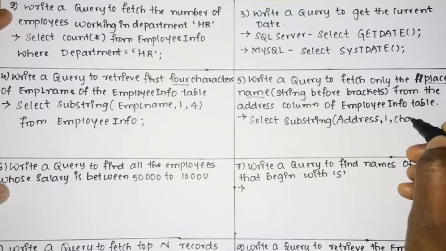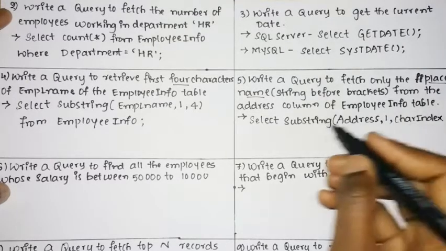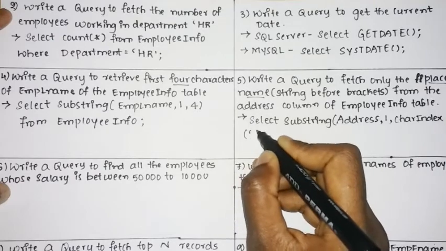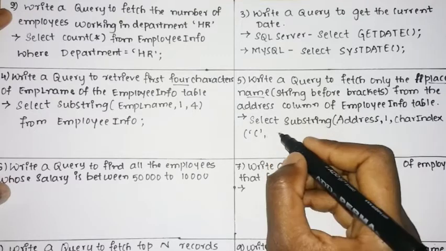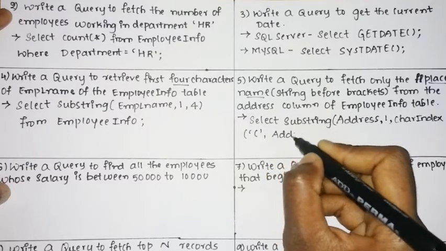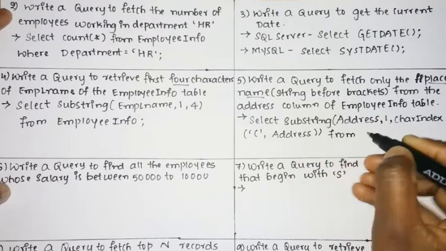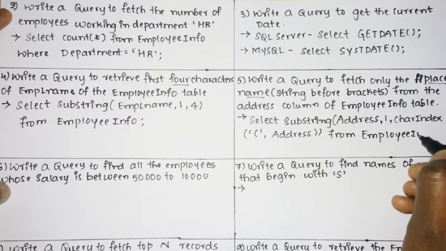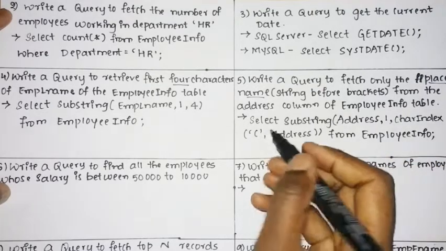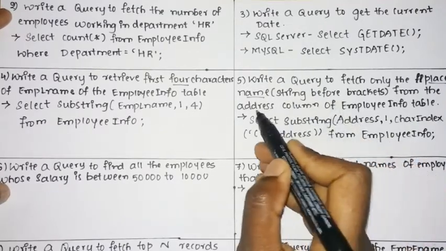For that you have one more function, that is CHARINDEX. So CHARINDEX of the bracket comma address, then the name of the table is FROM EmployeeInfo. So this is the query: only the place name, the string before the bracket, from the address column.